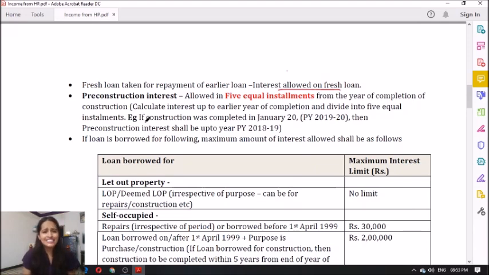Now next one is pre-construction interest. Now what do you mean by pre-construction interest? Pre-construction interest is nothing but interest paid till construction. Clear? Now it is allowed in 5 equal installments. However, remember, calculate interest up to the earlier year of completion. For example, the construction was completed in January 20. So the earlier year to this was 1819. So till 31st March 2019, it shall be treated as pre-construction interest, and it shall be allowed in 5 equal installments from the year 1920.